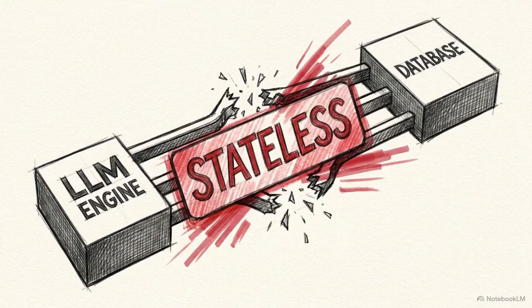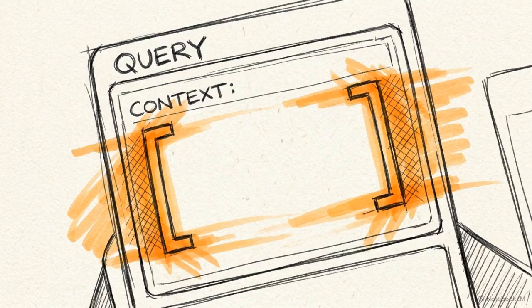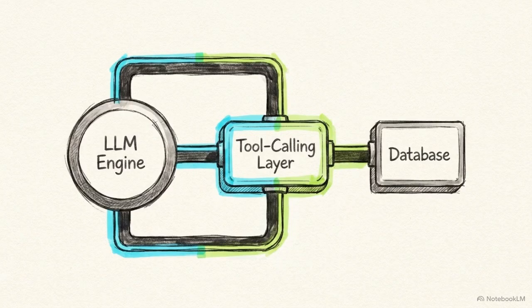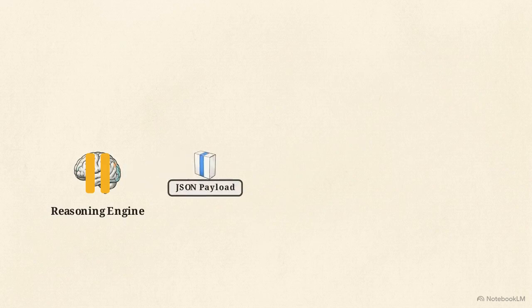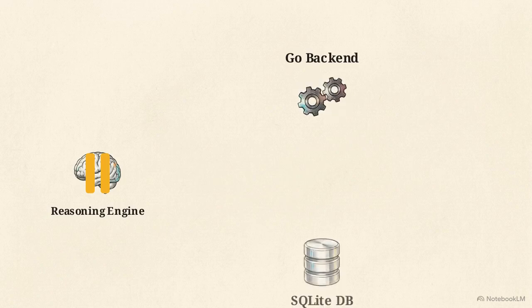Even with a perfect database, LLM API calls are inherently stateless. The model possesses no memory of the archive or any previous conversational turns. To bridge this gap, the architecture requires a defined tool calling layer. This is a suite of strictly scoped functions the AI can invoke to query the backend. The execution loop begins when the LLM detects a gap in its knowledge. Instead of hallucinating an answer, it pauses generation. The model signals its specific data requirement by outputting a structured JSON payload containing the necessary query parameters.